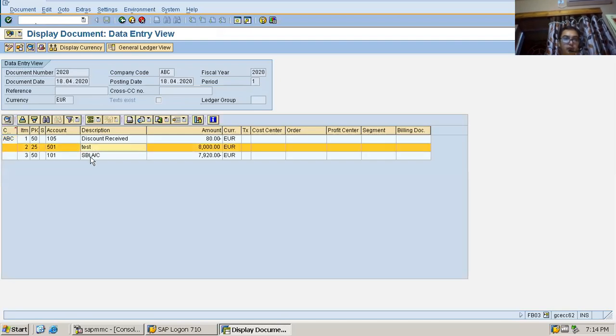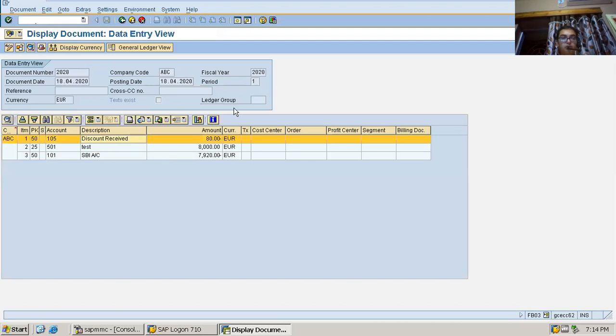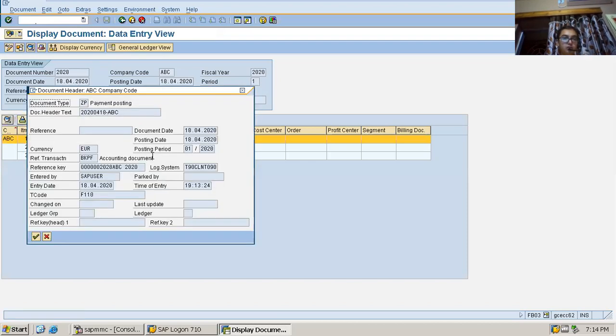Vendor debit, credit to bank and discount received. Absolutely fine. Now going to the header. The F110 transaction is showing, absolutely fine. ZP payment document type, absolutely fine.